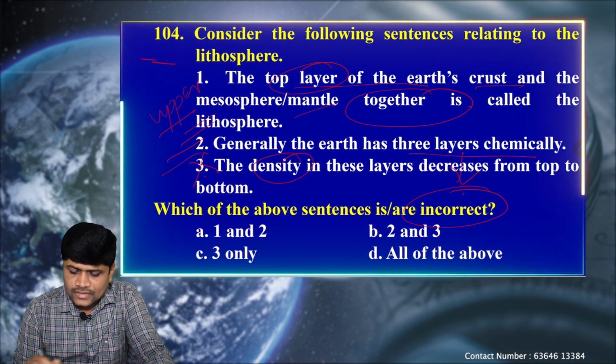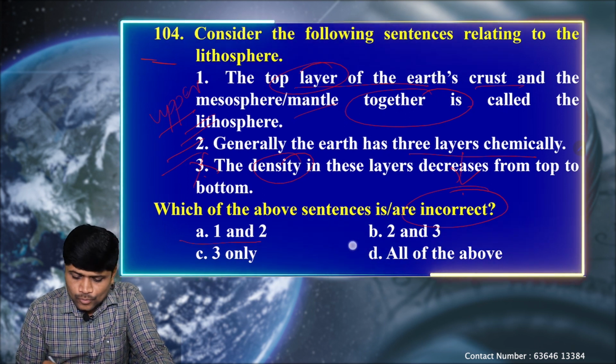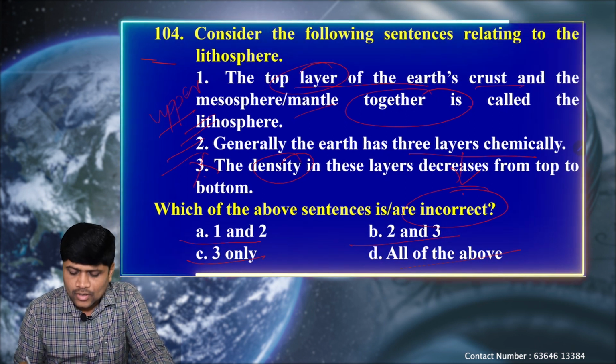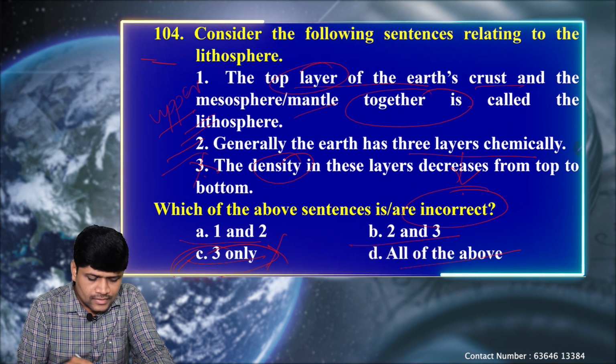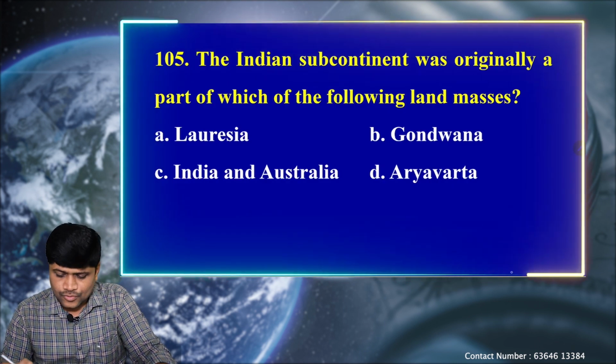So which of the above sentences is or are incorrect? A, 1 and 2; B, 2 and 3; C, 3 only; and D, all of the above. We know that only the third statement is wrong. That's why C is correct. Let's go to the next question.